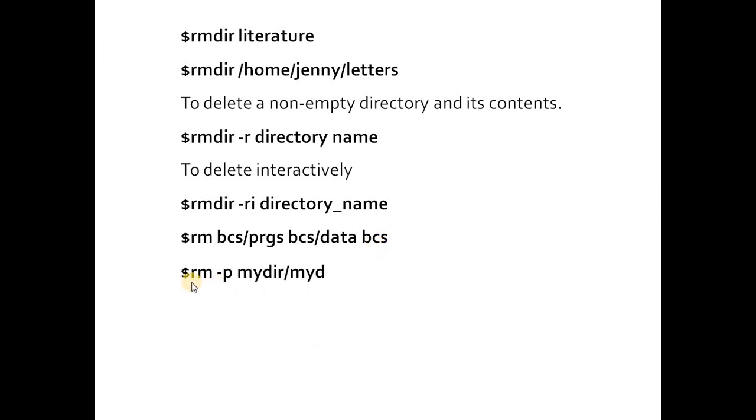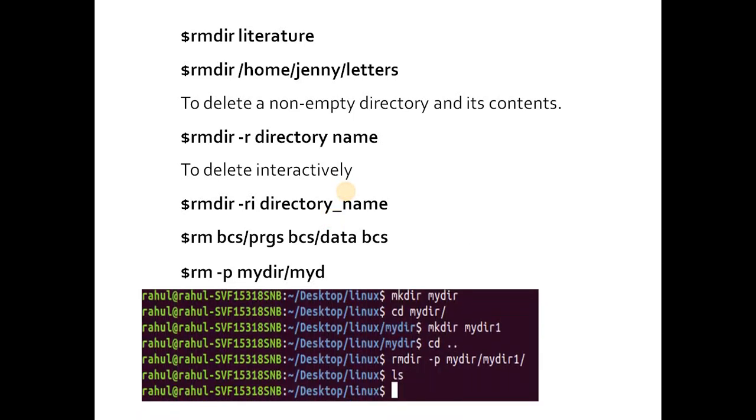Here again we are using the rm command to delete the subdirectory myd, which is in my directory. So here you can see we have created my directory by using the mkdir command. Then we have changed to this directory. You can see over here, now you are in my directory.